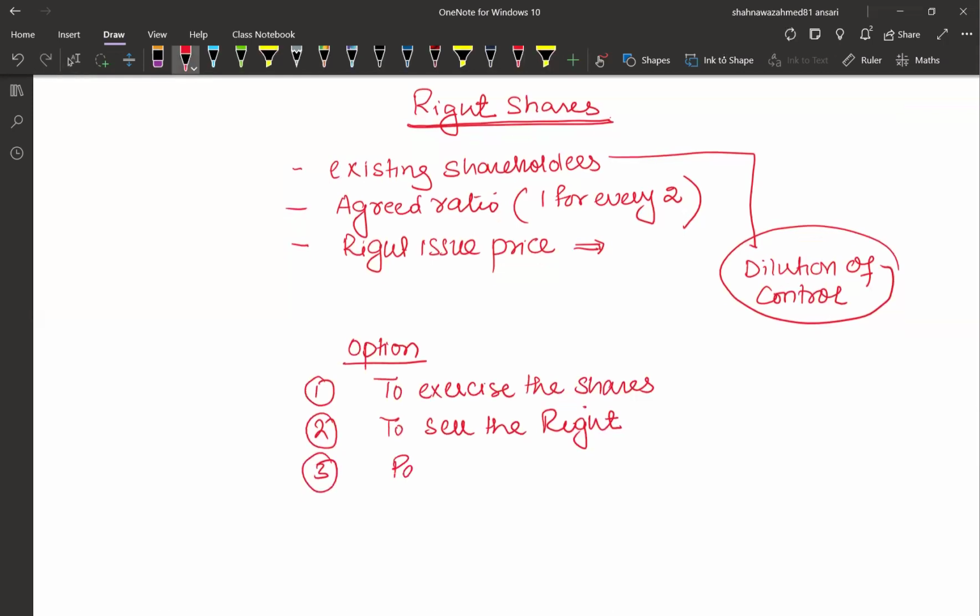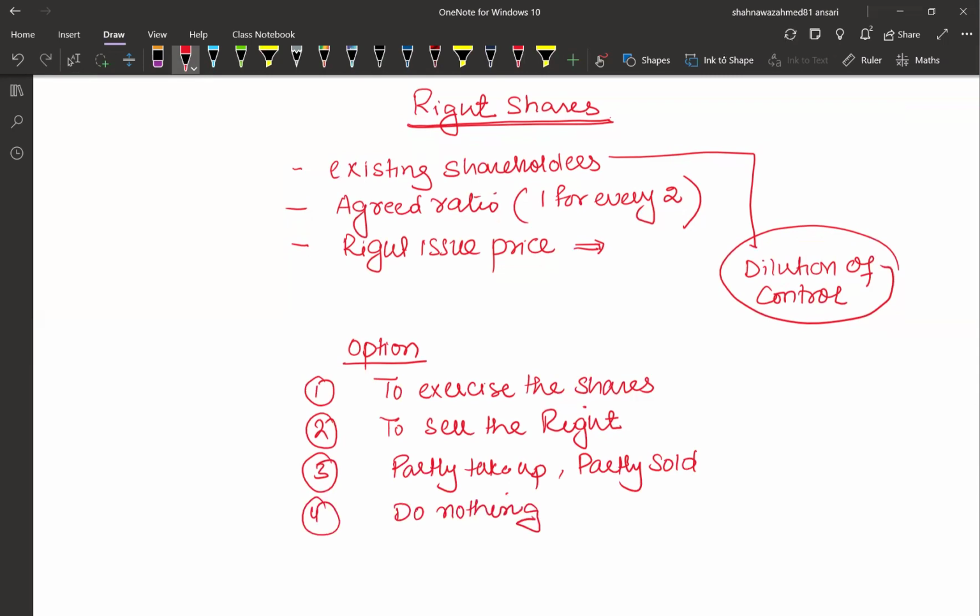Or they can partly take up and partly sell. This option is also available. And the fourth one is do nothing. They are neither interested in exercising nor selling the right.